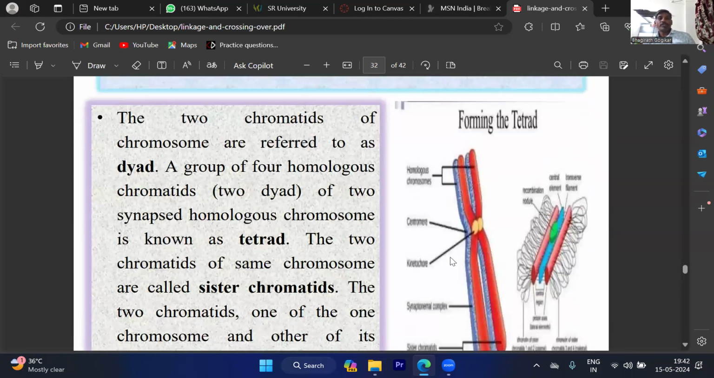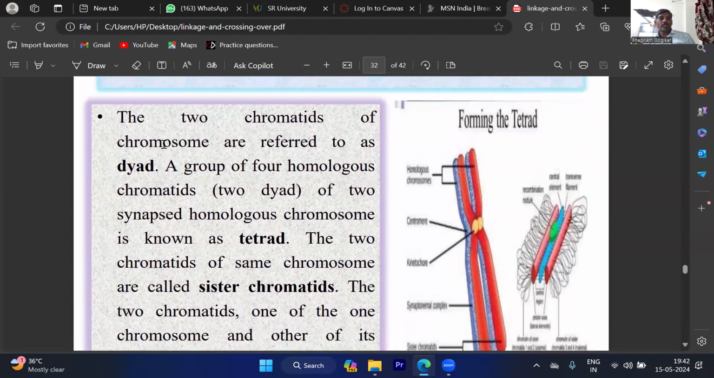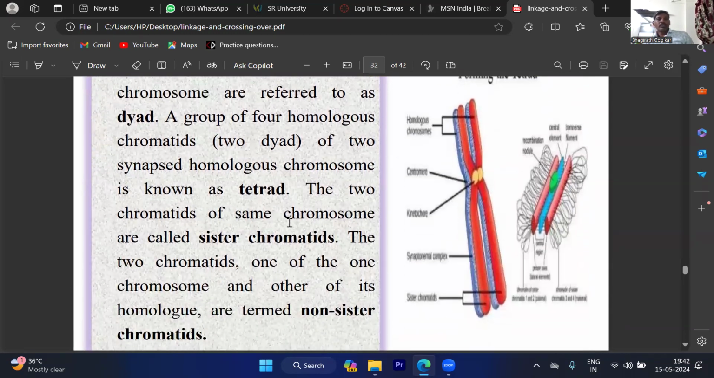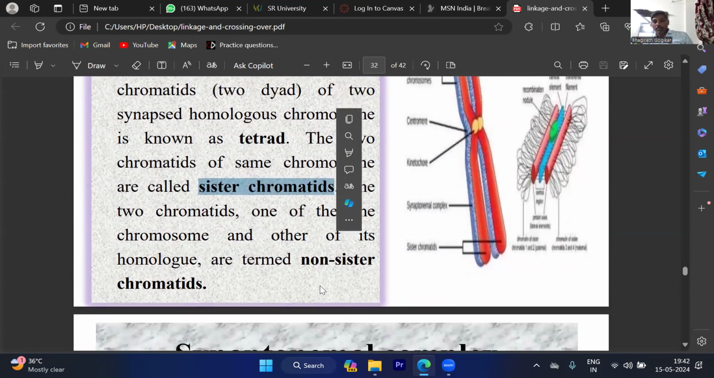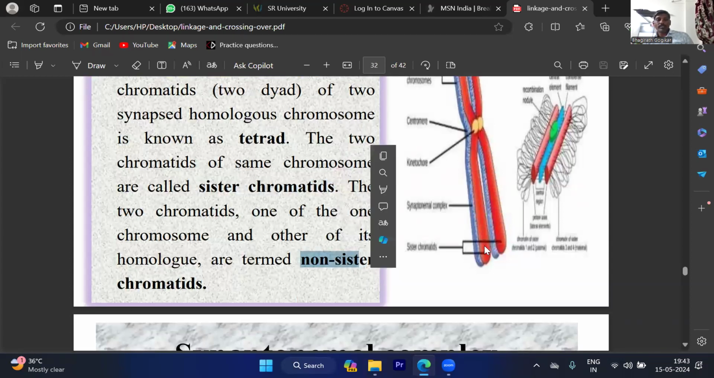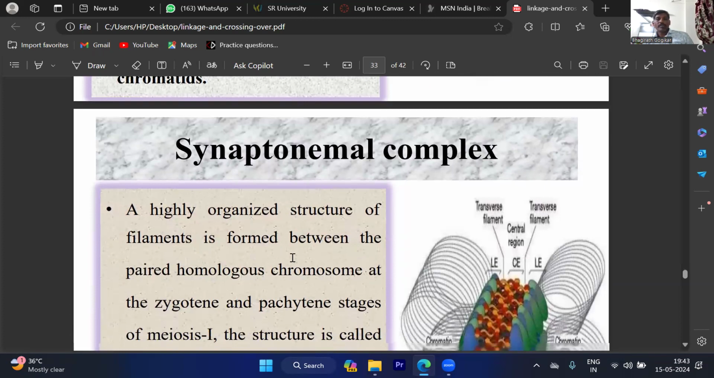This is the tetrad. Tetrad means 4 chromatids present in the homologous chromosome set. A group of 4 homologous chromatids of 2 synapsed homologous chromosomes is known as a tetrad. The 2 chromatids belonging to the same chromosome are called sister chromatids. The 2 chromatids belonging to 2 different chromosomes are called non-sister chromatids. So the 2 red color chromatids are sister chromatids, and blue and red are called non-sister chromatids.